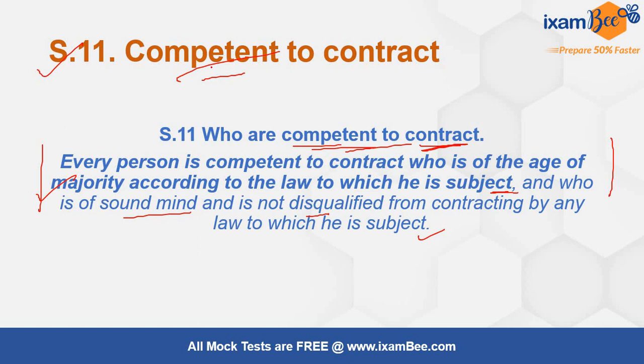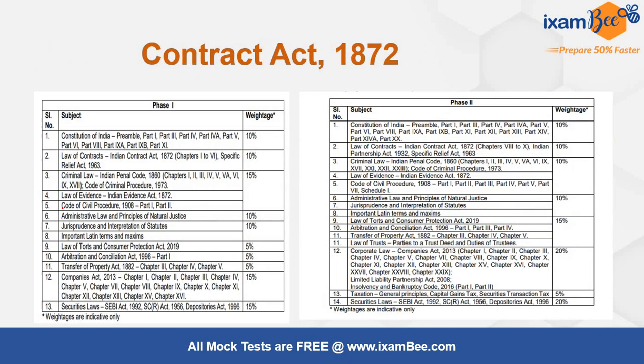And जो minors contract वाला clause है वो ये पहला ही है, that if the person is competent to contract only if he has attained the age of majority, that means he is 18 or above 18 years.